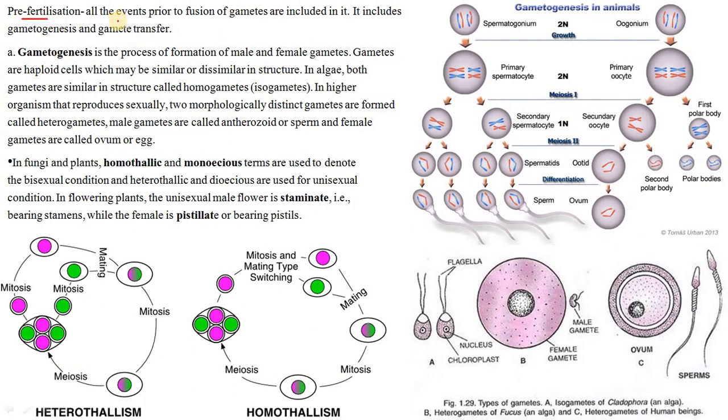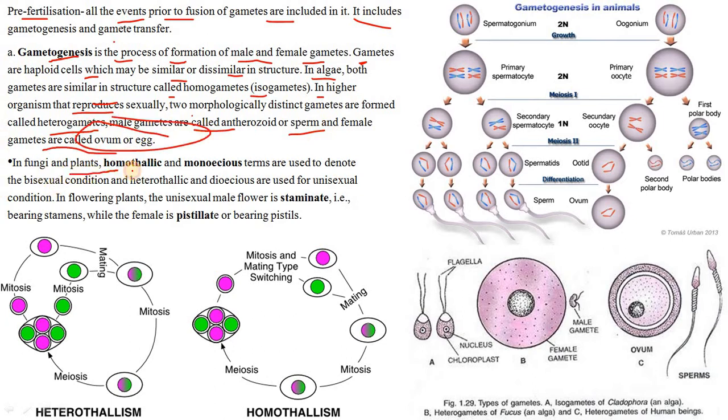Pre-fertilization: all the events prior to the fusion of gametes are included in it. It includes gametogenesis and gamete transfer. Gametogenesis is a process of formation of male and female gametes. Gametes are haploid cells which may be similar or dissimilar in structure. In algae, both gametes are similar in structure, called homogametes or isogametes. In higher organisms that reproduce sexually, two morphologically distinct gametes are formed, called heterogametes. Male gametes are called antherozoid or sperm and female gametes are called ovum or egg.